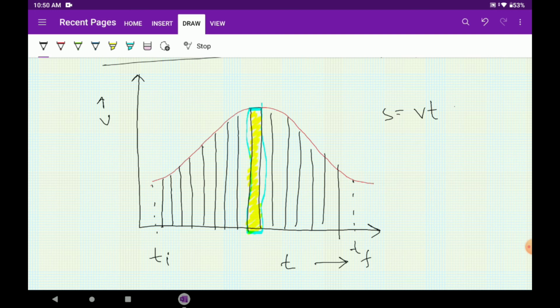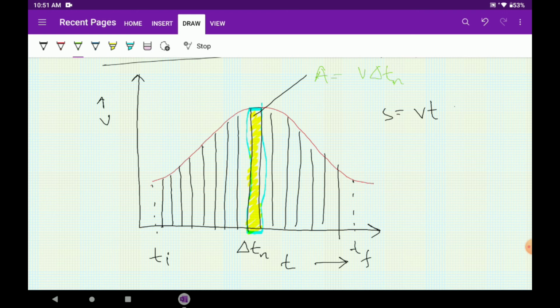So let me tell you that the time taken here is delta t. Why do I take it as delta t? I have told you delta t is a very small interval of time. Delta represents any change. So what will be the area of this particular strip? The area A will be v multiplied by delta t. Let this be any number, let us say delta t subscript n. Why are we taking this subscript? Because there are multiple delta t's.